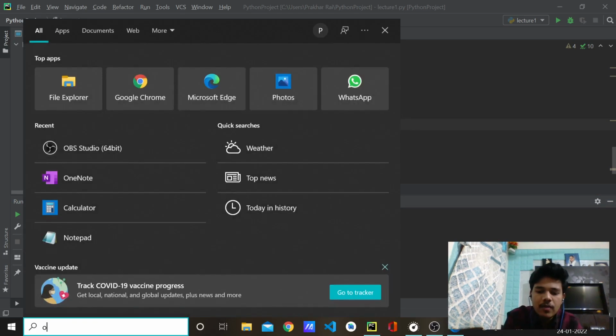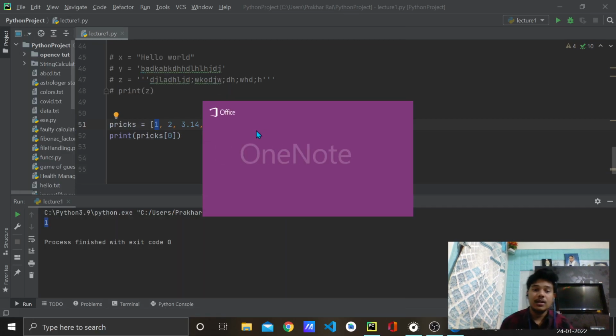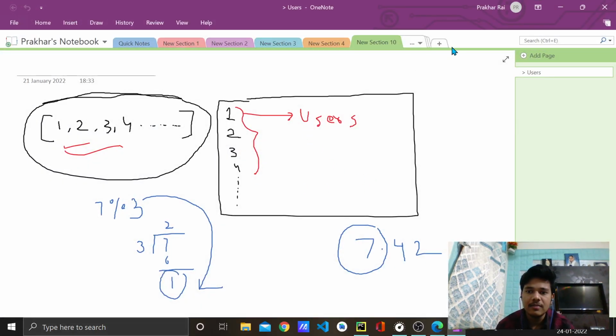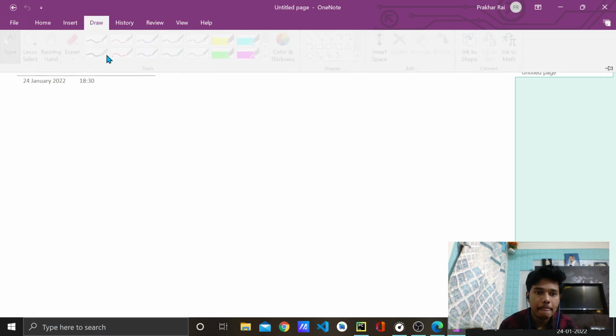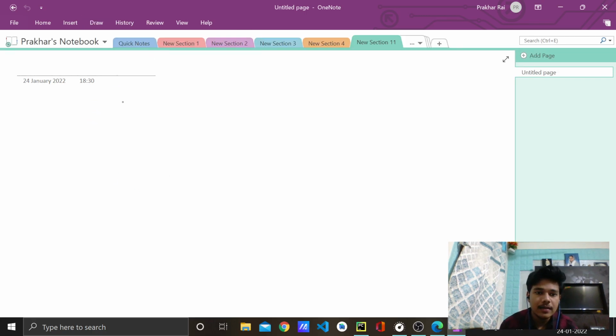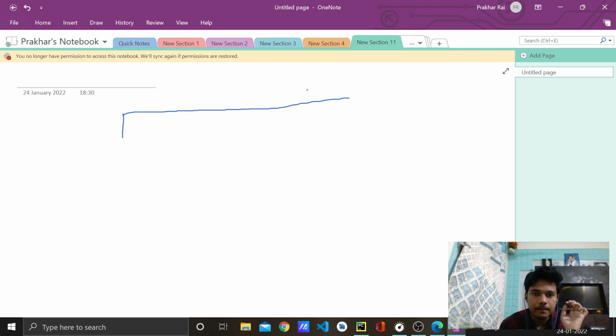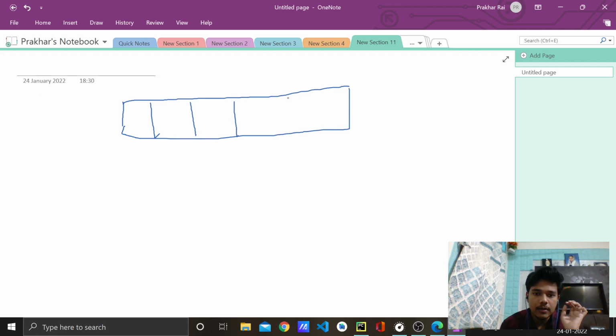Now coming to the OneNote notebook, what happened actually? What is this 0? What are these square brackets and all that stuff? Let's take a clean page. Let's assume that this is our list, and these are the various elements, let's say 1, 2, 11, 17 and 72, whatever random numbers I took.